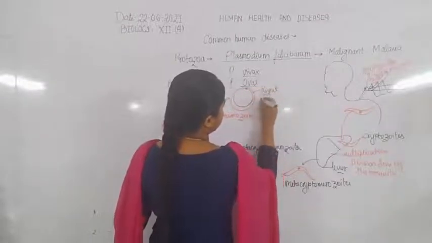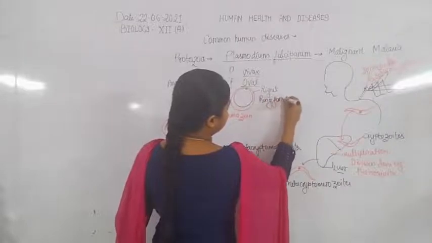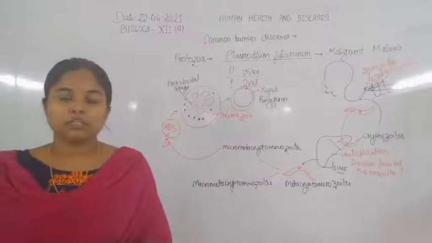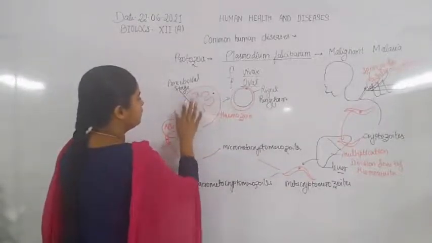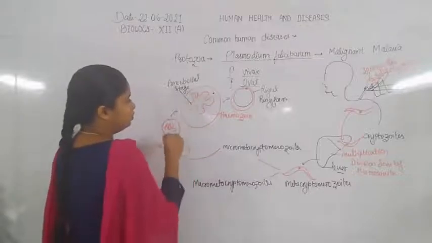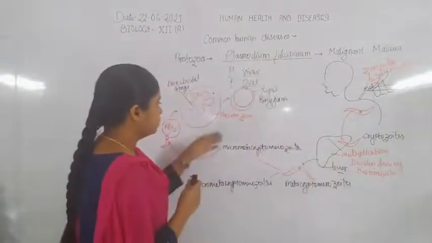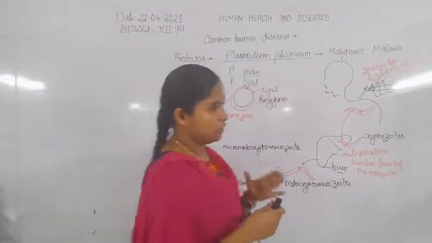Signet ring form. So after the formation of the signet ring form, finally the Schüffner's dot forms, and after the formation of Schüffner's dot, again the hemozoin gets formed, and these hemozoins are toxic elements.